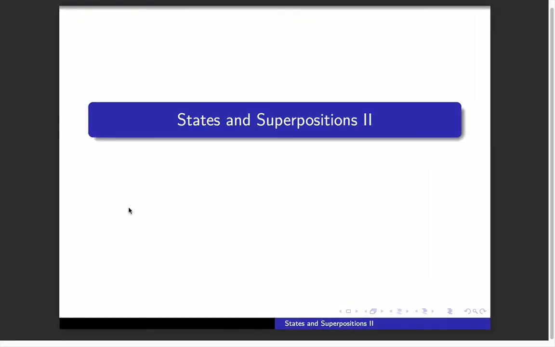In class, we began talking about states and superpositions, and we worked our way up to the Born rule, which is the fundamental rule of probability in quantum mechanics. In this lecture, we're going to go a little bit further, and we will begin by reviewing some of what we said in the lecture in class.